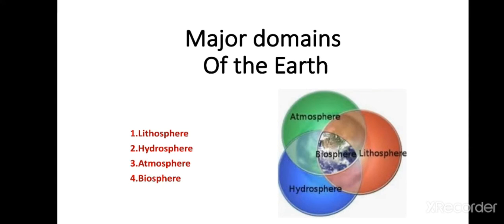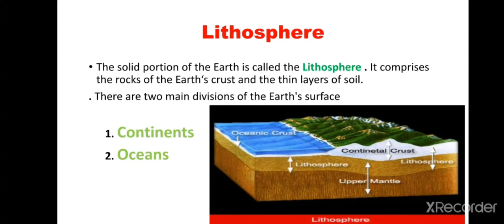Let's talk about the most important sphere, which is lithosphere, on which we live. Lithosphere consists of two words. One is lithos, which means rocks, and sphere means area. Hence we can say that the rocky part of the earth crust is called lithosphere. And as we know, earth crust has two main divisions. One is the continents and the second one is oceans.